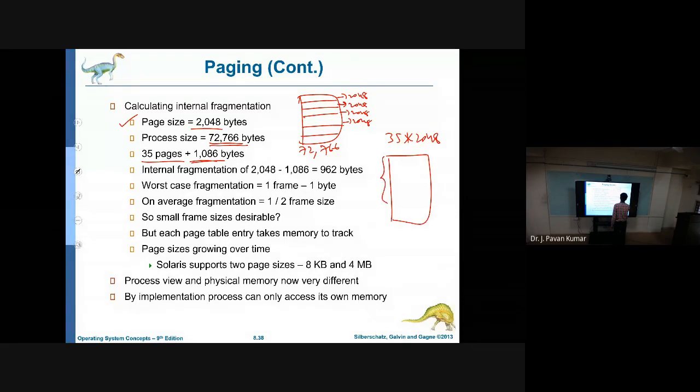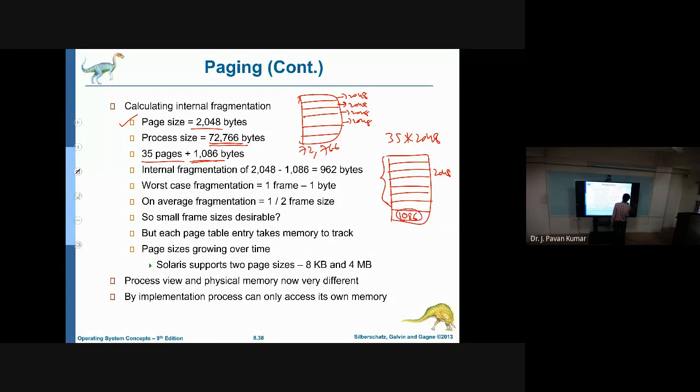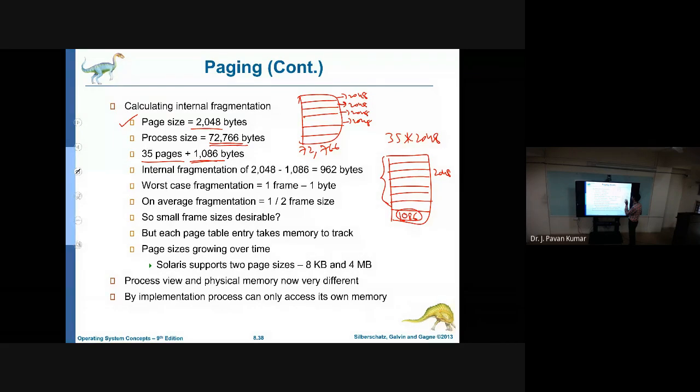Like you consider, we are having 35 pages of 2048 size. Next, the process contains some more virtual memory, that is 1086. So the size of this one is 1086. But according to our discussion earlier, every page will be having the same size as the frame size. So now this will also contain 2048 only, isn't it?